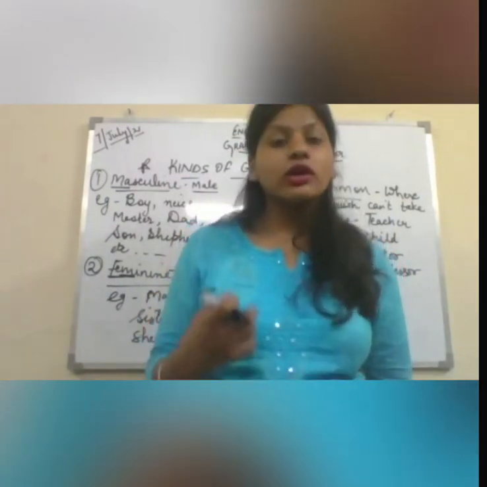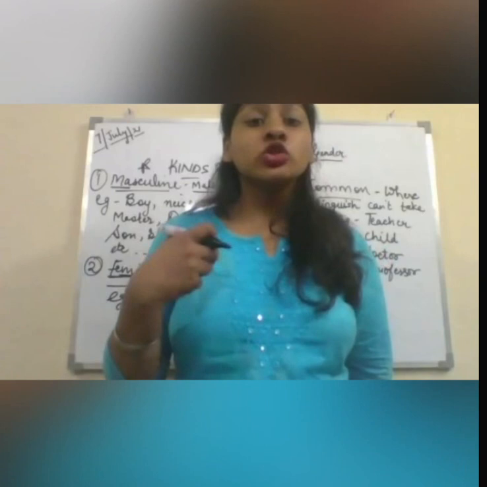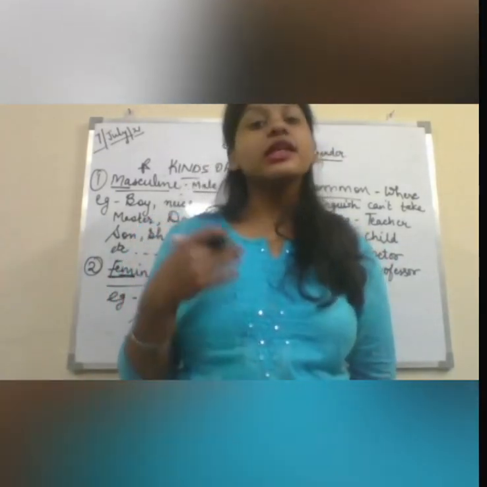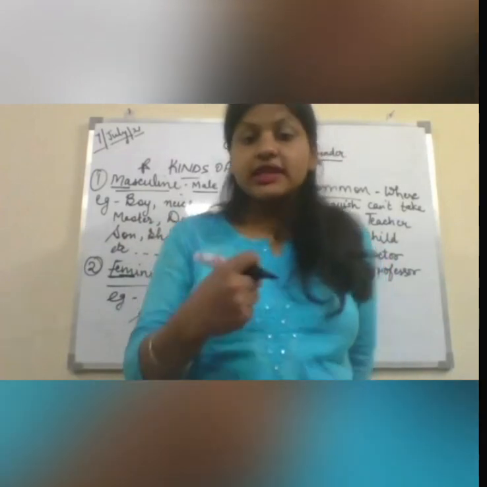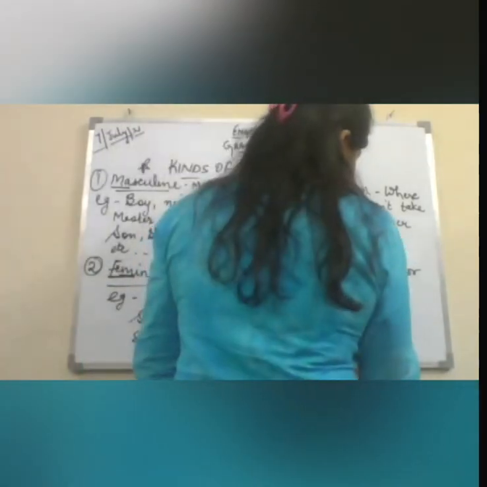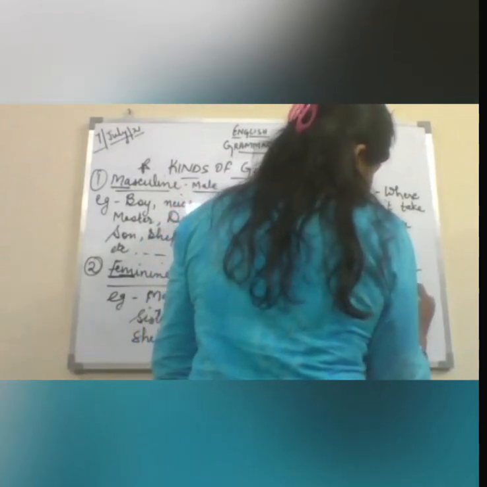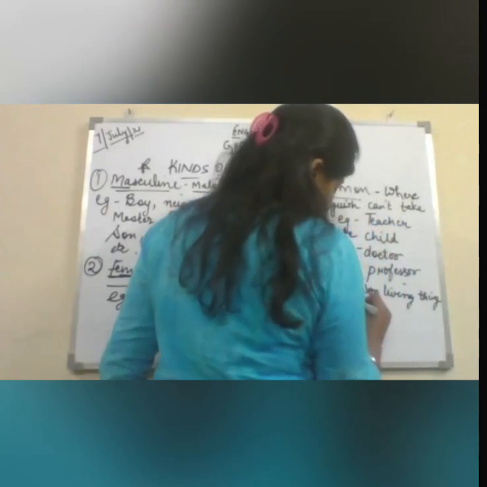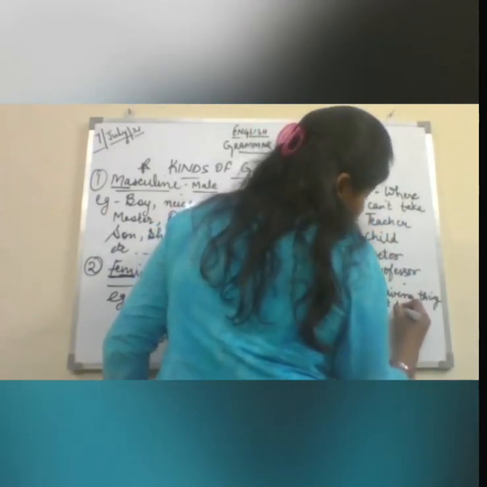Neuter means that which cannot breathe, that has no gender. That comes under the part of neuter, basically non-living things. For things we use the neuter gender. Exactly, you can say non-living things, or that which doesn't have gender.